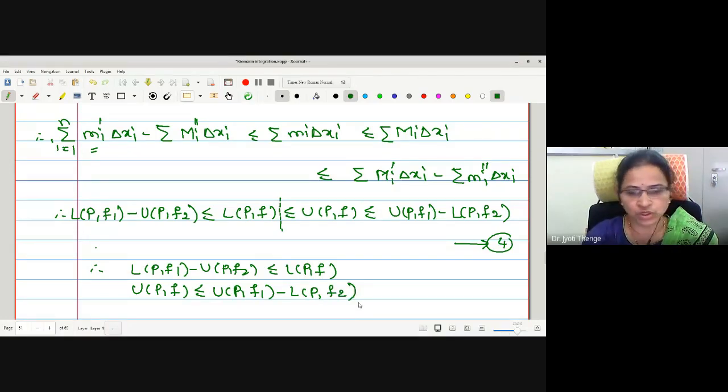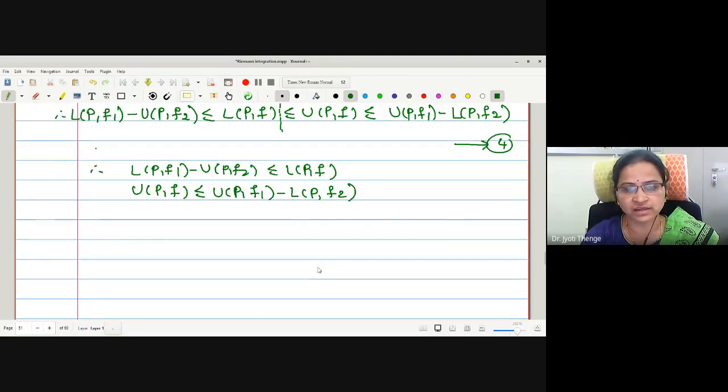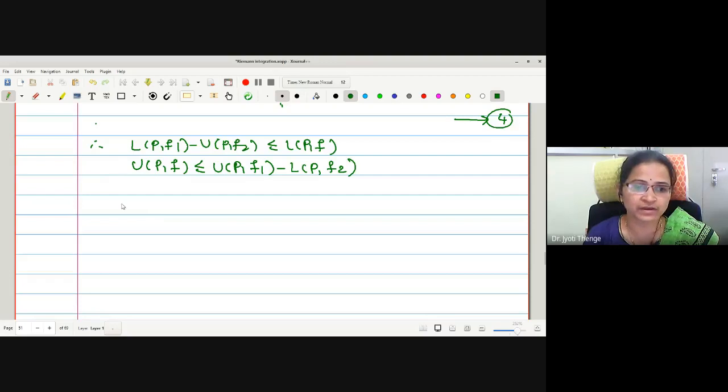Now, in order to construct the term U(P,f) minus L(P,f), what operation should I take, addition or subtraction? If I take subtraction, minus L(P,f) will be there. Addition, once it is shifted to the left, it will be addition. Therefore here we have to add. Adding the above inequalities,